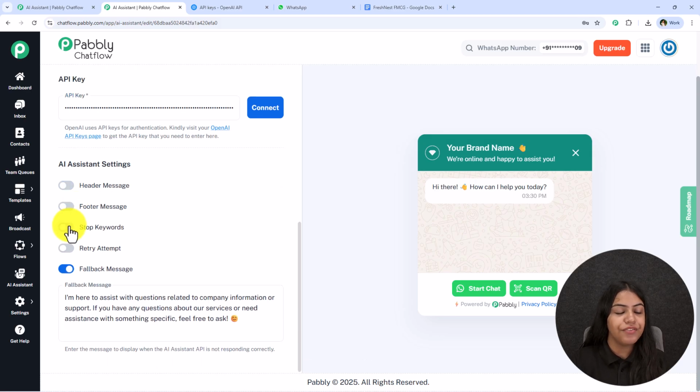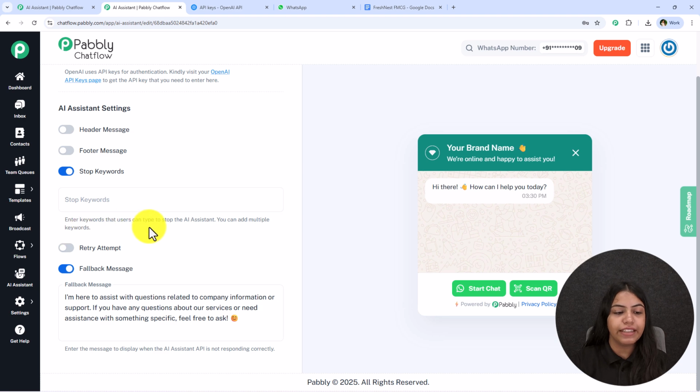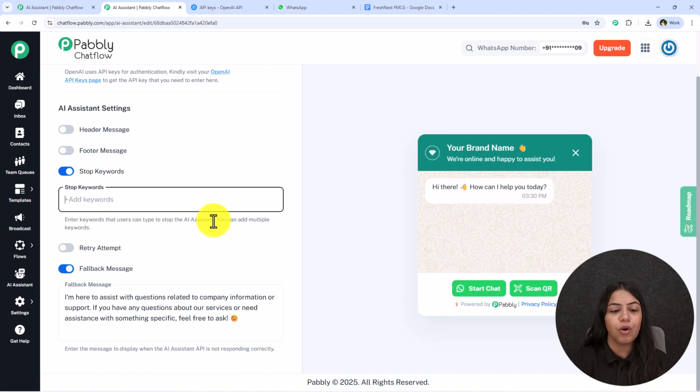The next which we have is this stop keywords. So where you can enter the keywords that user can type to stop the AI assistant. You can add multiple keywords. You just have to type the keyword and then press enter to add the keyword. And then further, what is going to happen is that whenever your user is going to type this keyword, automatically the AI assistant is going to stop, and the AI assistant will not reply to them further. A manual or a human review will be needed to take that chat back again towards the AI assistant.